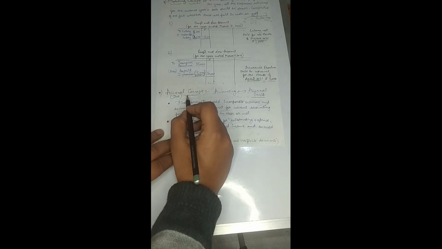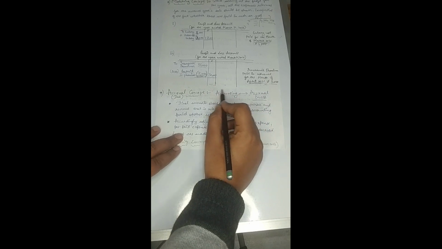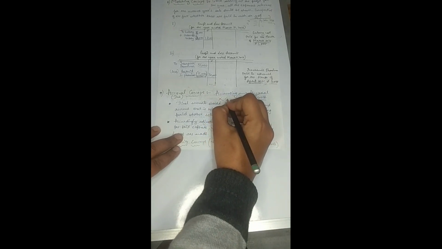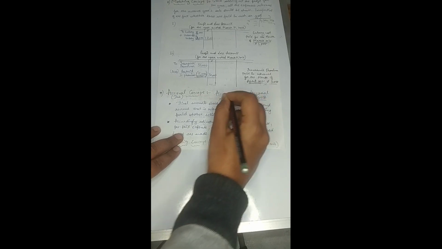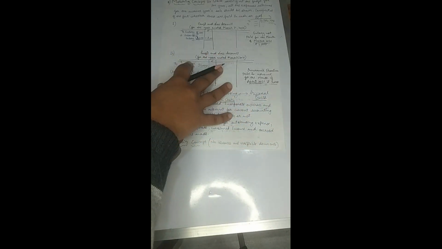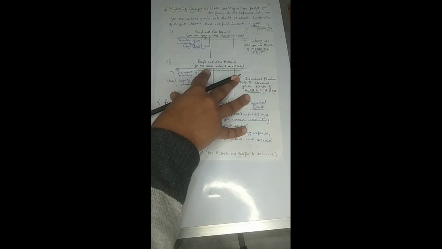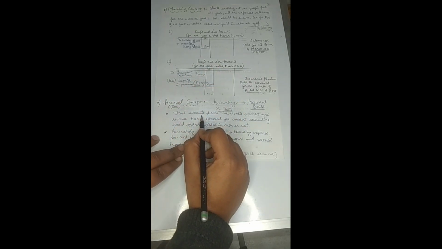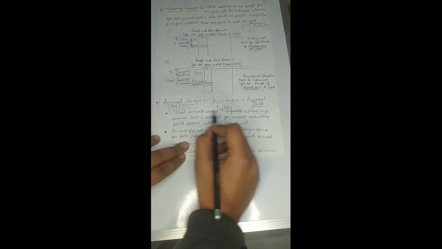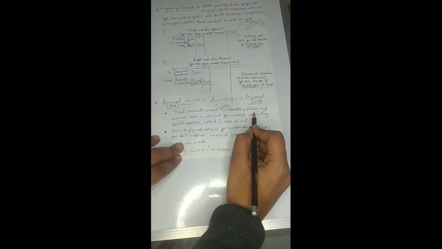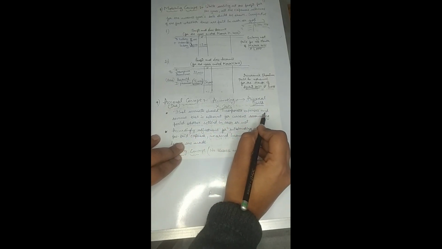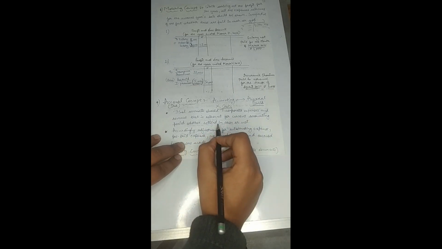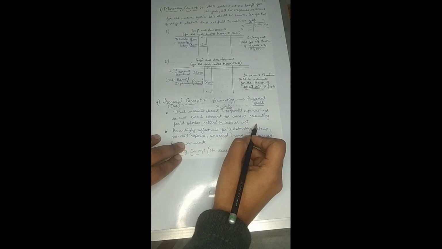We have learned this from the previous two concepts, the matching concept and the revenue recognition concept: the financial statements should incorporate the expenses and revenues which are relevant for the current accounting period, whether settled in cash or not.